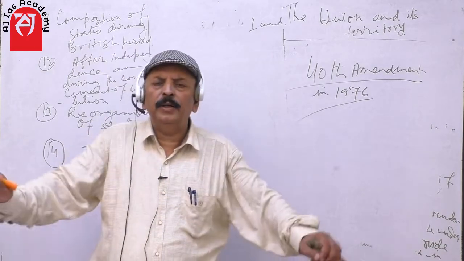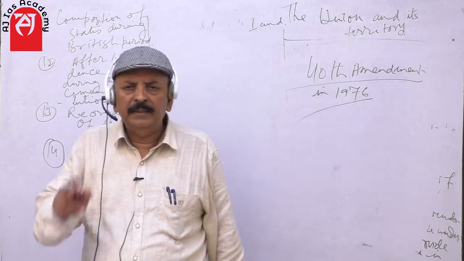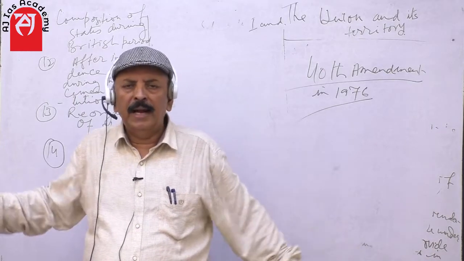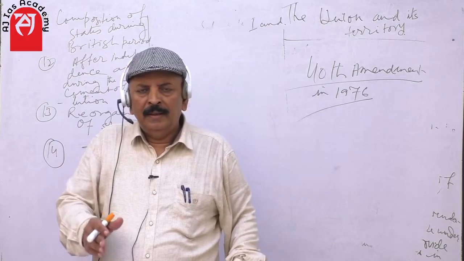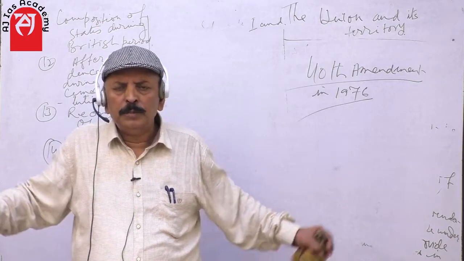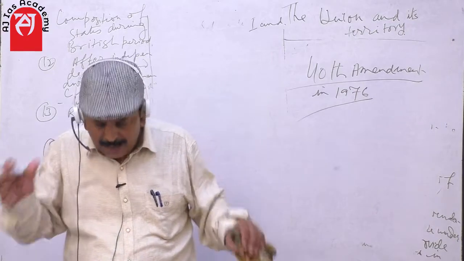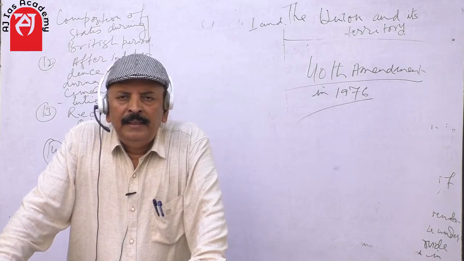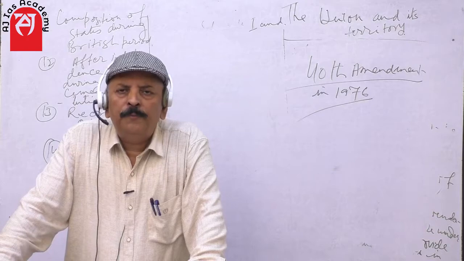The second category included 8 states, and these states were formerly princely states, made by carving out or by merging smaller princely states into one, and by this method finally 8 states under category B were formed.